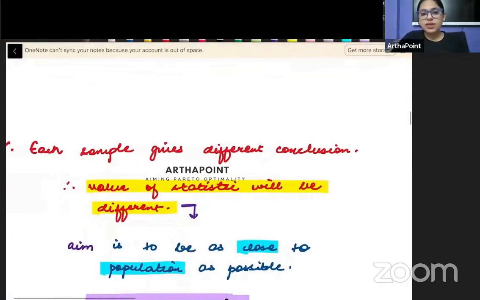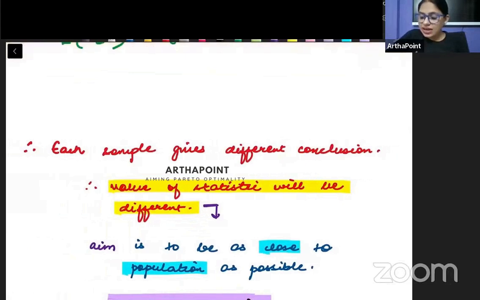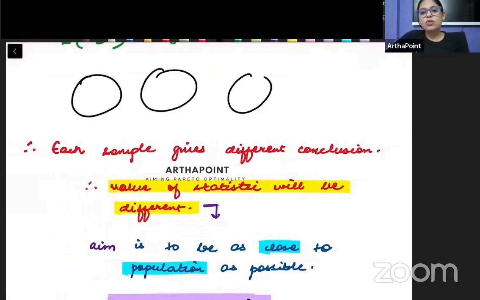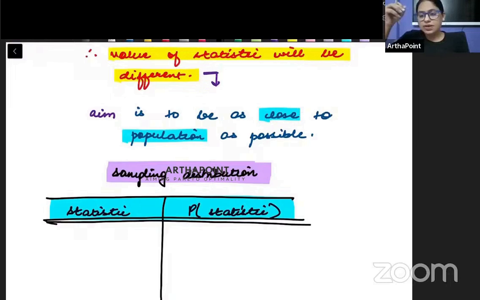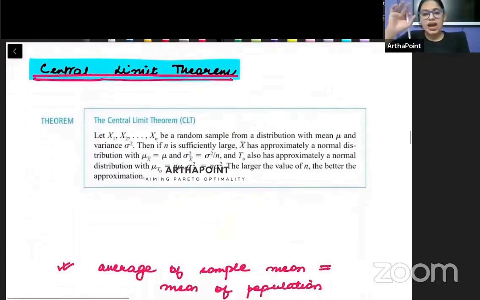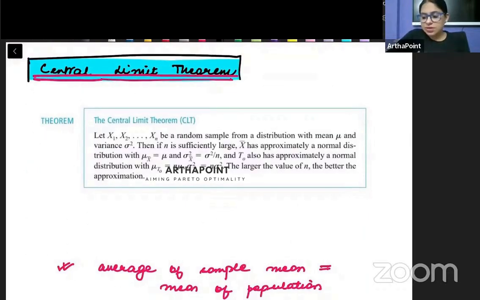So basically what we have is that every sample's statistic will have a different value, right? And our aim is that whenever we pick up any sample, it should be as close to the population as possible. Whatever answer we get from that sample, it should be close to the population. It would be a good estimate of the population. Okay, बेटा. Now let us talk about the Central Limit Theorem, CLT.